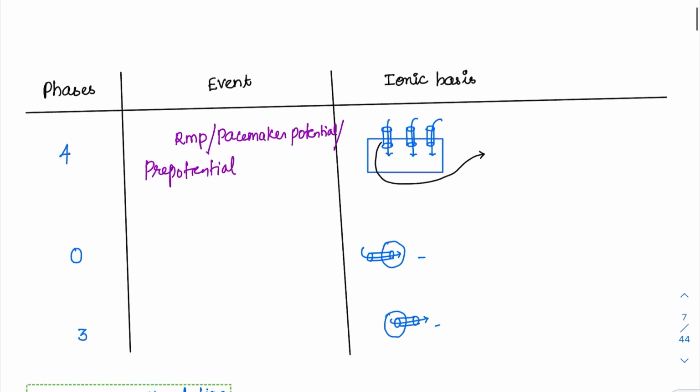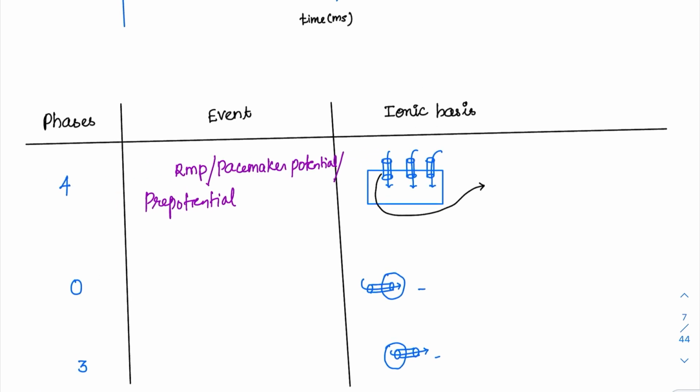In the RMP, what is happening? There should be an entry of some ions, so then only they can reach the threshold. What ions enter during the RMP in the cardiac muscle, like the SA node? Sodium enters, potassium enters, and calcium. All of them can enter. All of the channels are available in the SA node. That's why it is making a predominant pacemaker.